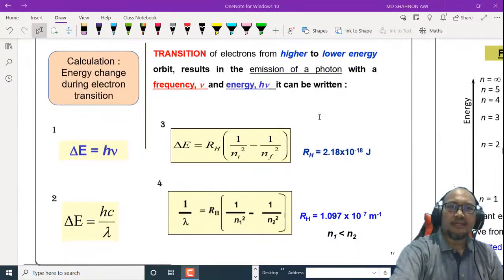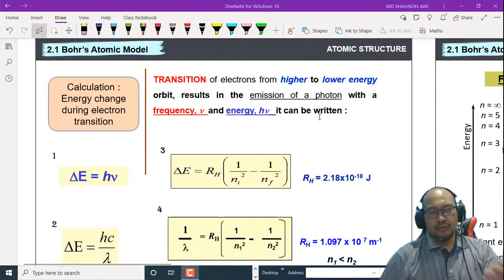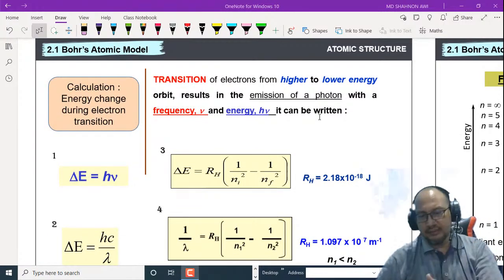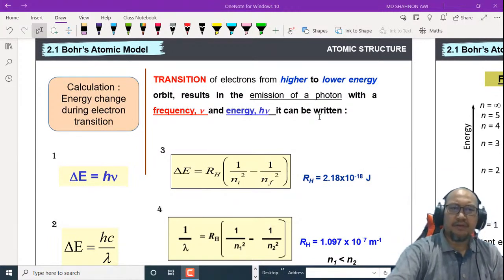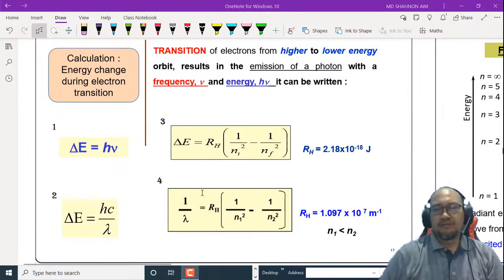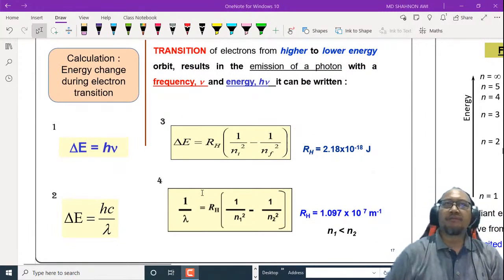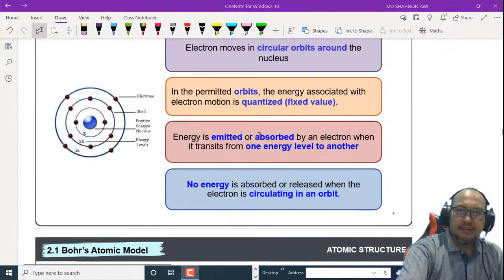So this is how we calculate the energy change during electron transition: how we calculate the energy, the frequency, the wavelength, and so on. As I mentioned before, here we have four formulas, and these four formulas come from the third Bohr postulate: energy is emitted or absorbed.